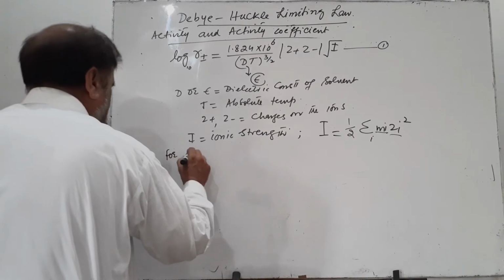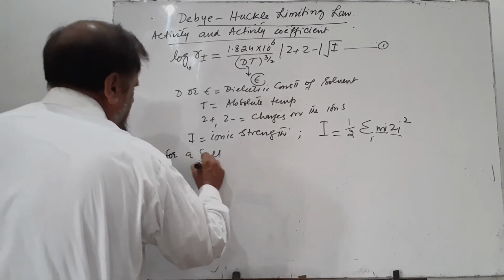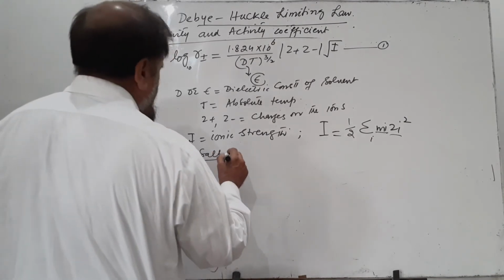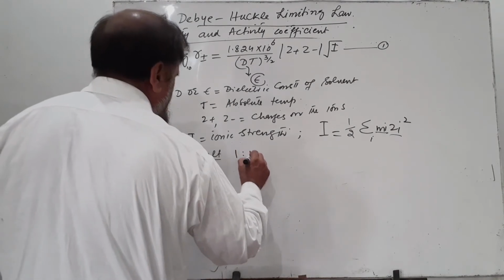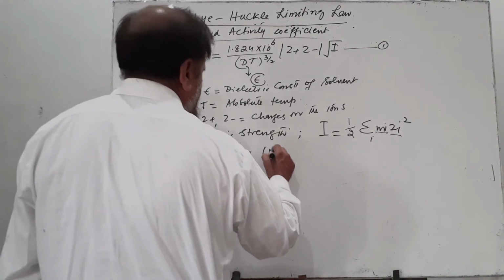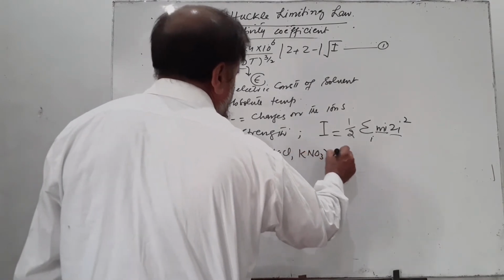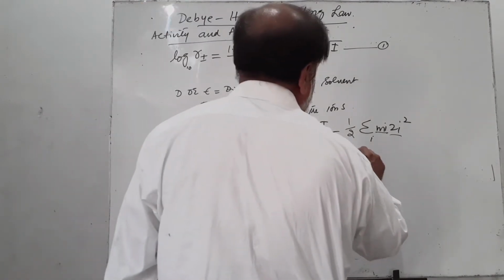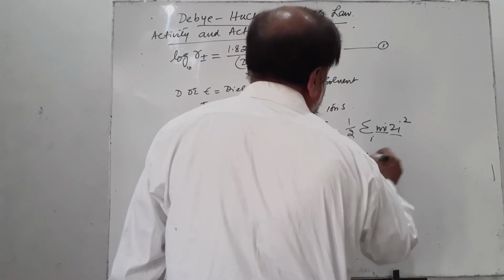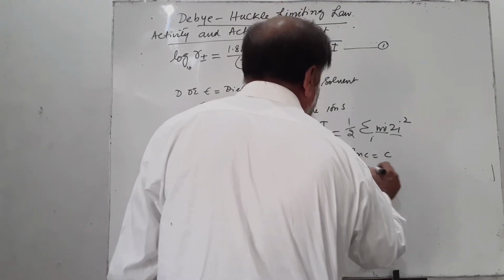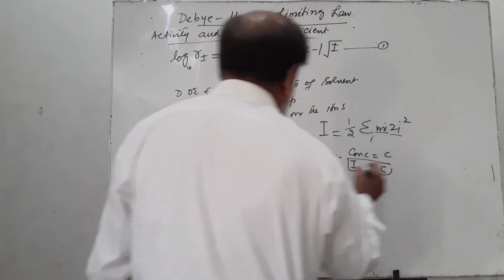For a salt producing univalent ions, 1,1 ions, for example sodium chloride, potassium nitrate, etc., if the concentration is C, then we had calculated that the ionic strength will also be equal to C.